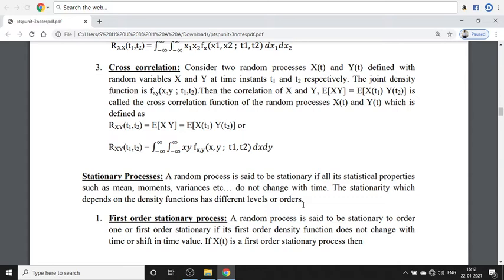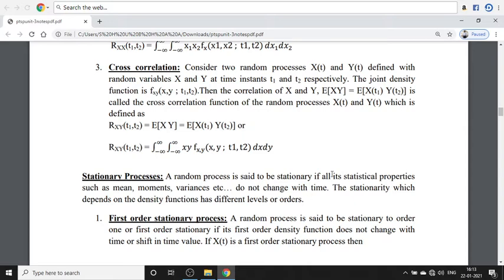The point to note here is that a stationary process is one where, when we choose two different random variables from a random process at two different instants of time, if both random variables have the same statistical properties, then that process is named a stationary process. These stationary processes depend upon the density functions with respect to their levels of order.